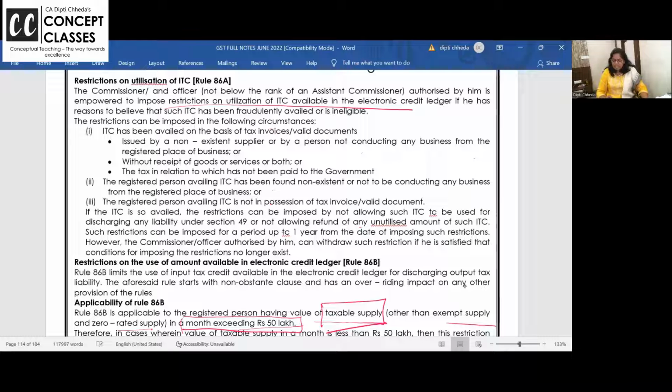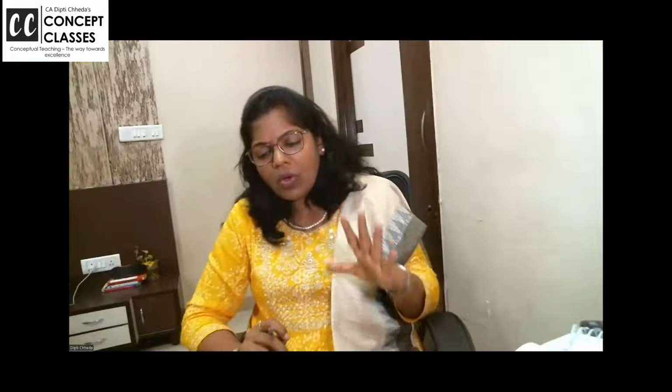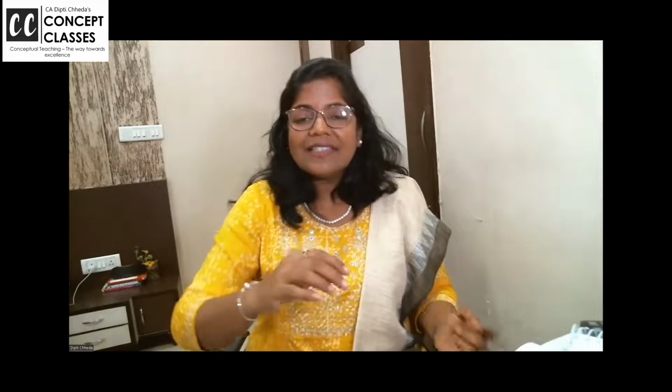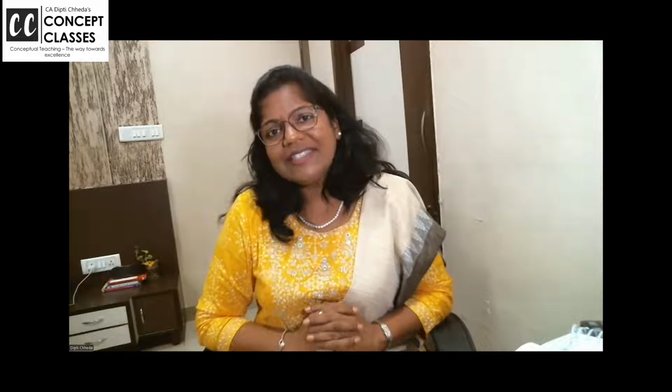Such restrictions can be imposed for a period up to 1 year from the date of imposing. However, Commissioner can withdraw such restriction if he is satisfied that conditions for imposing restriction no longer exist. So sometimes the Commissioner has got the restricting power. Can he restrict? Answer is yes.